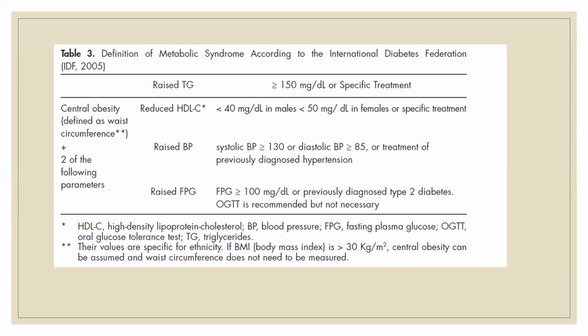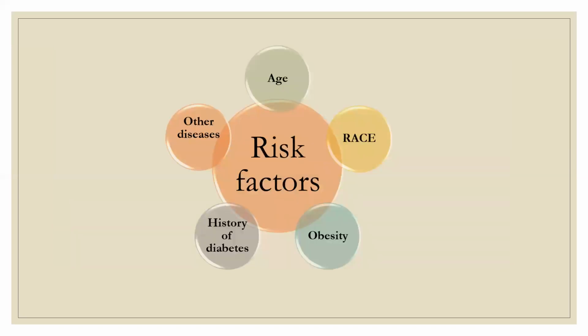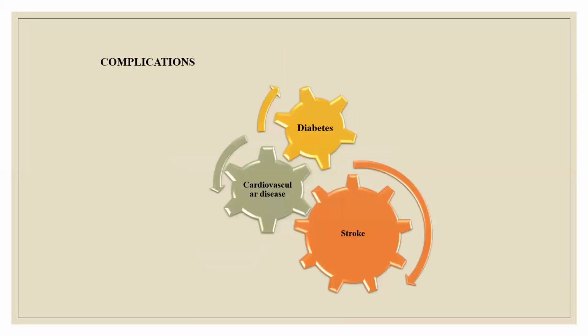So to get a diagnosis of metabolic syndrome, we all need to know the waist circumference, how waist circumference is calculated, how we do it, and triglycerides also have to be considered. As I mentioned, some of the risk factors are general, and some of the risk factors are specific to us. So based upon the risk factors and the type of association, we need to calculate what the main association is here.